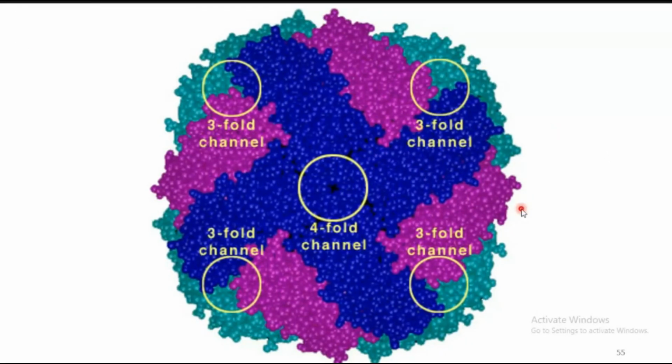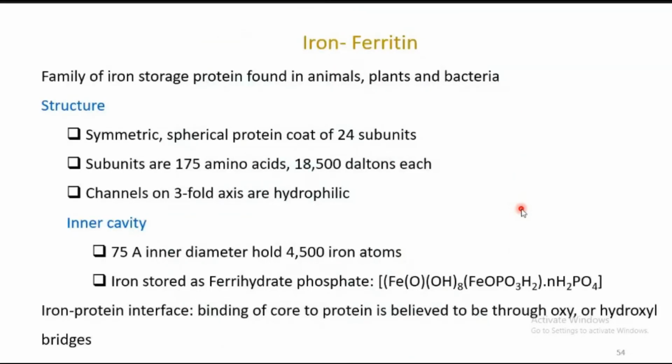It is a 2D view only that we are able to see. If you see it three-dimensionally, from the bottom and sides, you can see the capsule-like protein folding. The inner cavity has a 75 Angstrom diameter. How many iron atoms can it hold? A maximum of 4,500 iron atoms can enter into the protein structure.